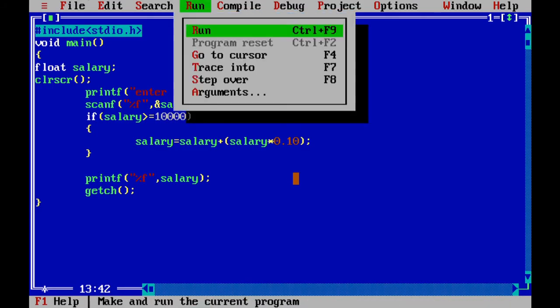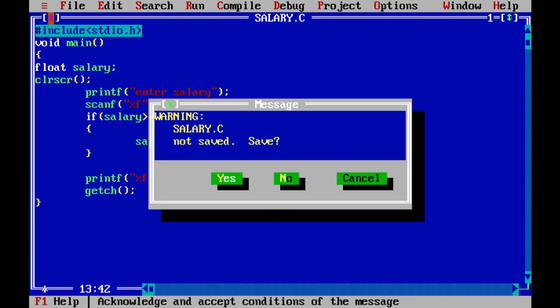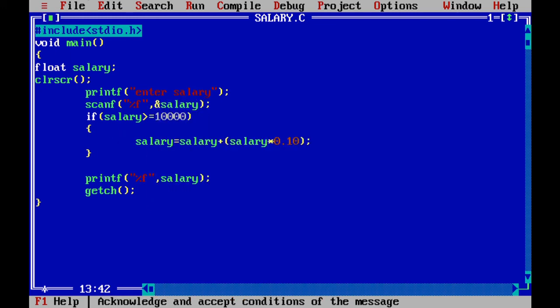Again I will execute the program. Now suppose I enter 100, which is less than 10,000. So this is the salary which is not incremented. This is the way the if statement works. Now, in the next example, we will see how the if else statement works.